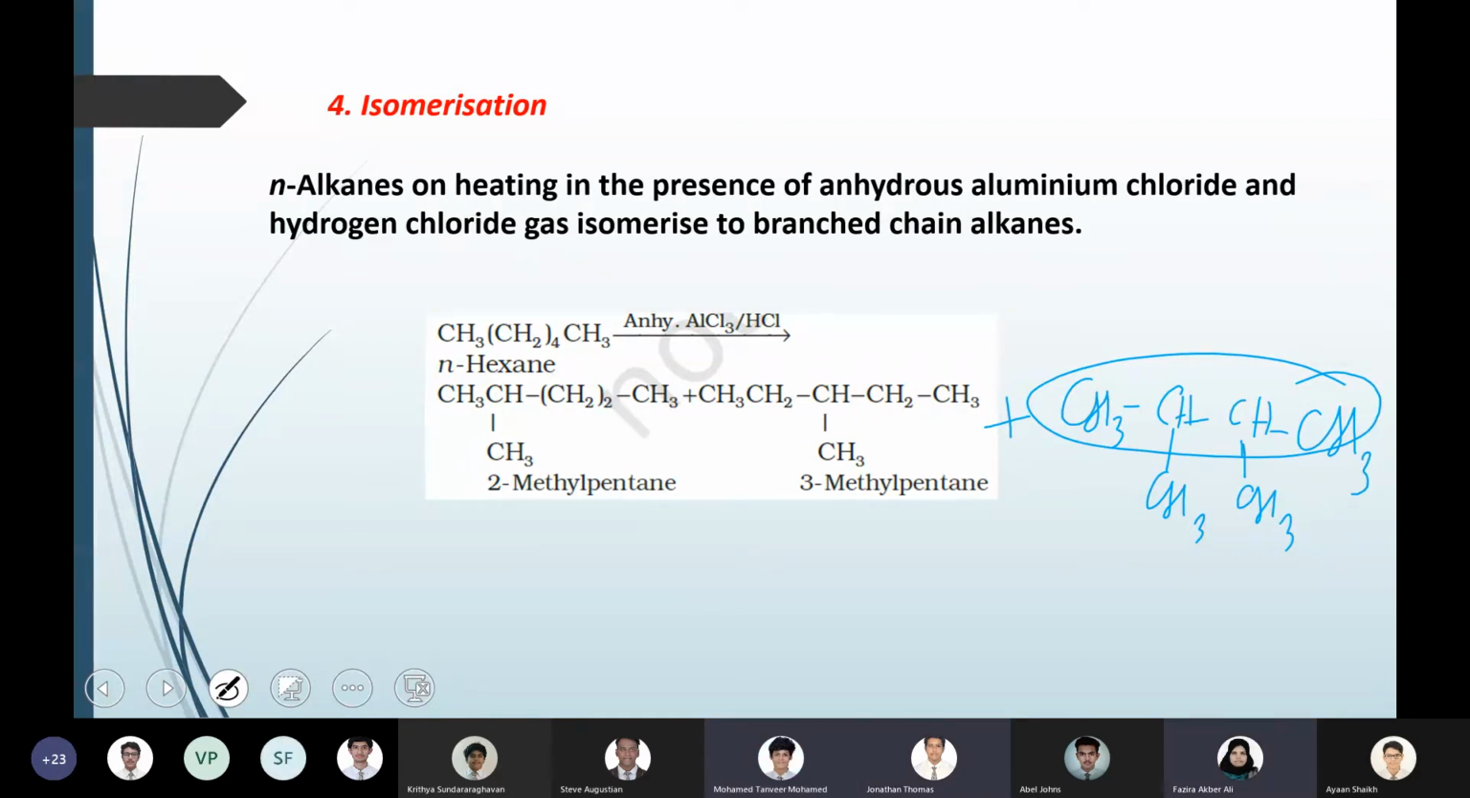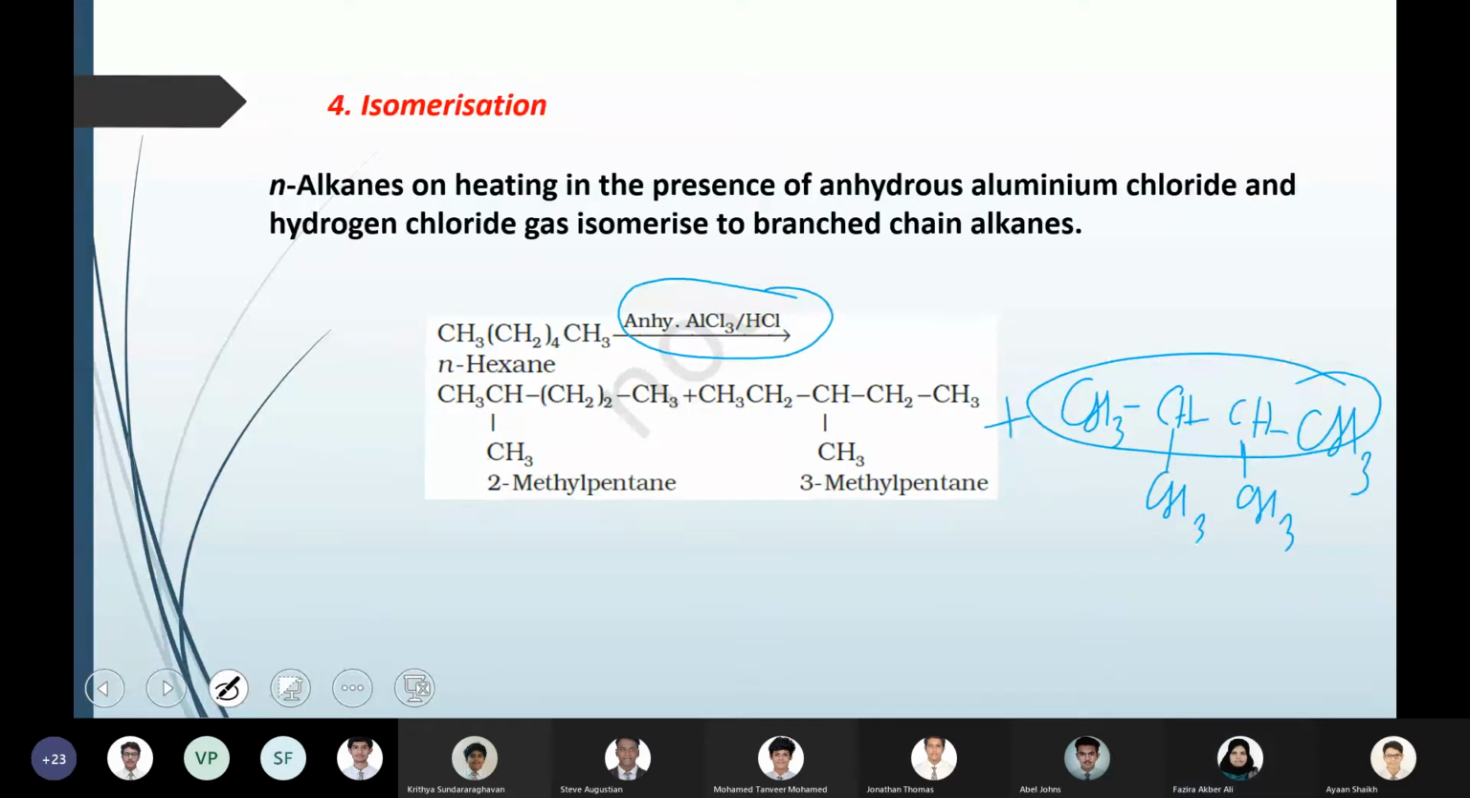So isomerization is simply converting a normal alkane, that is a long chain carbon compound, to its isomers with branches. A 6 carbon chain can have a 5 carbon chain with 1 branch as an isomer, or a 4 carbon chain with 2 branches. There are different possibilities, so you will get a mix of products because more than one isomer is possible. Look into the condition: it is aluminum chloride and HCl.